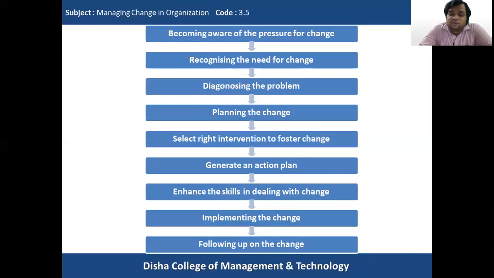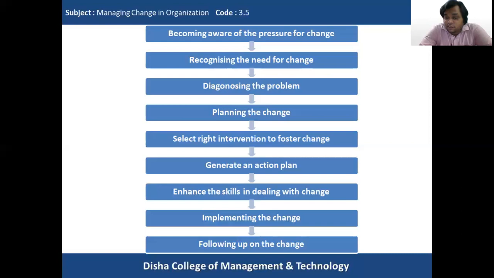Then comes selecting the right intervention to foster change. We have to decide what particular intervention should be implemented out of all the alternatives available to the organization, so that the intervention will foster or help to bring about change in the organization.